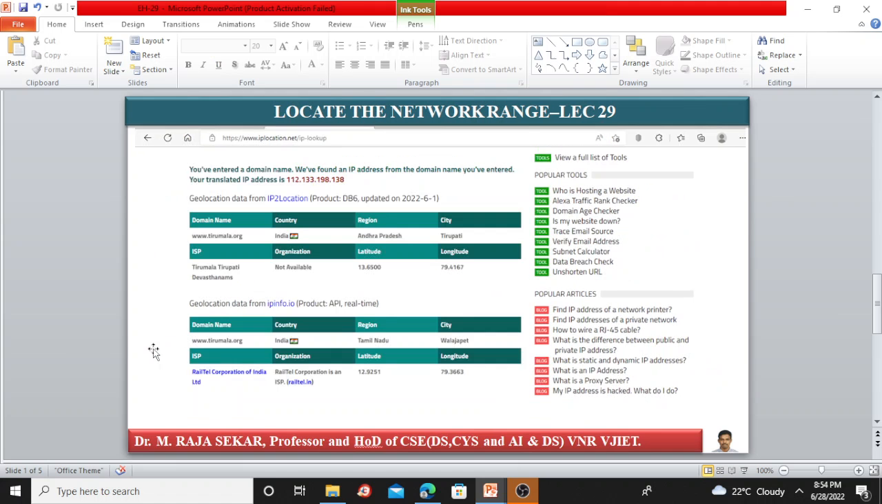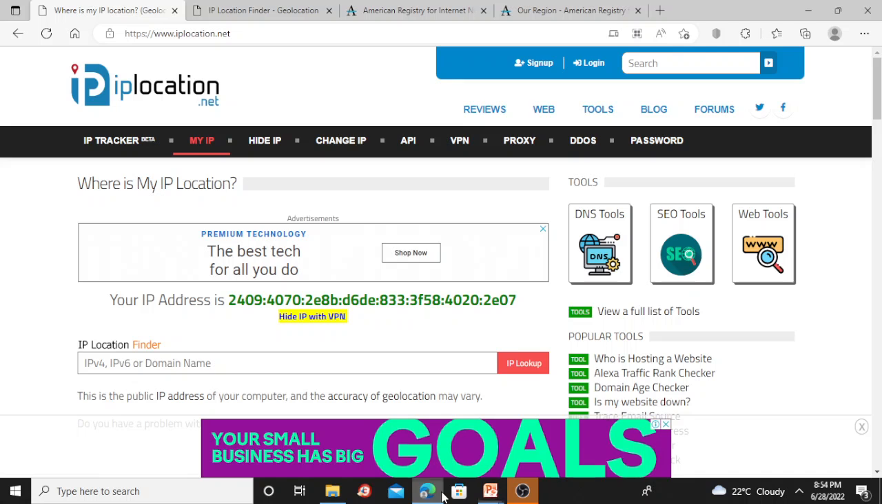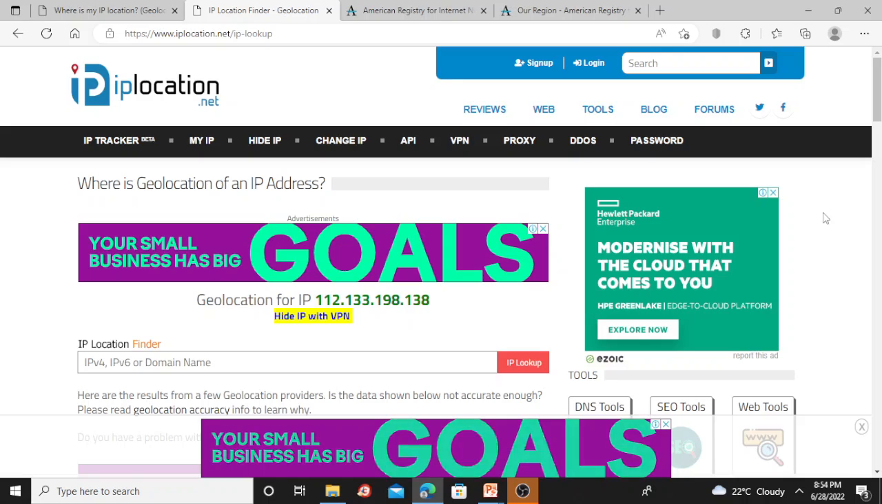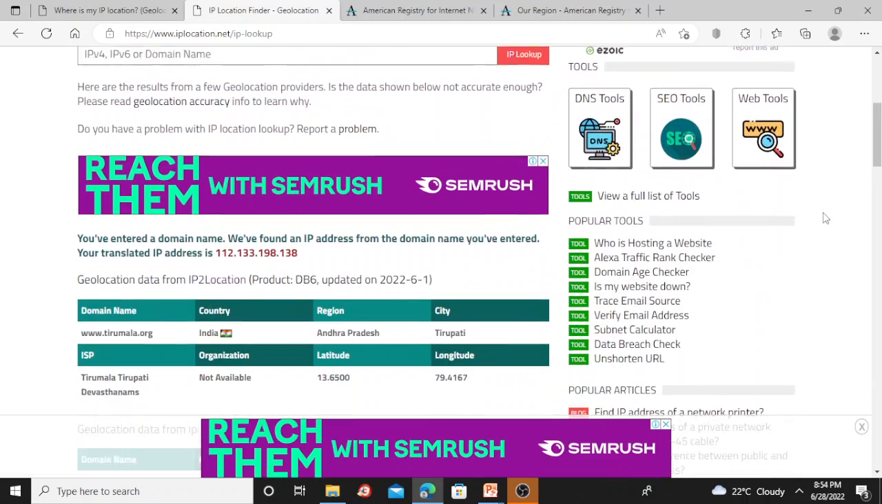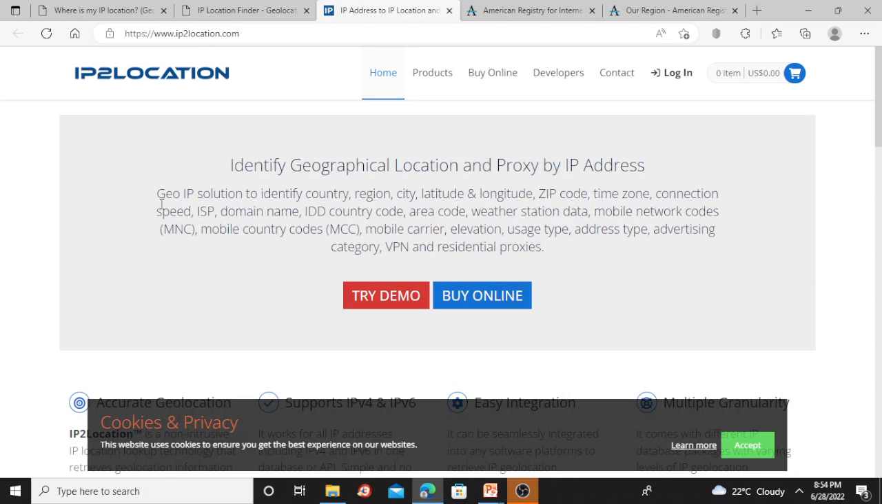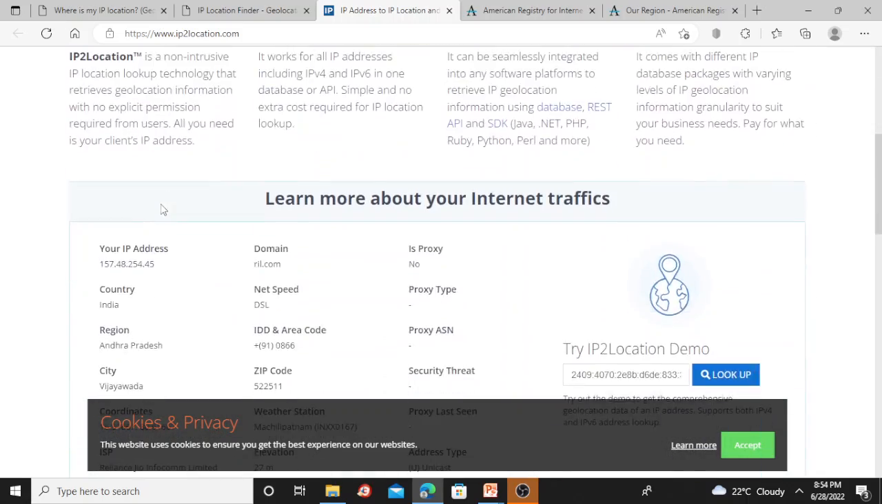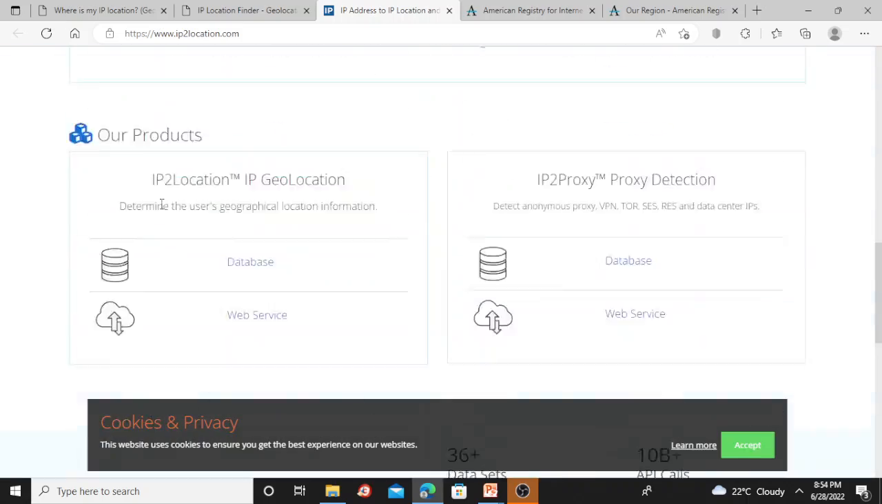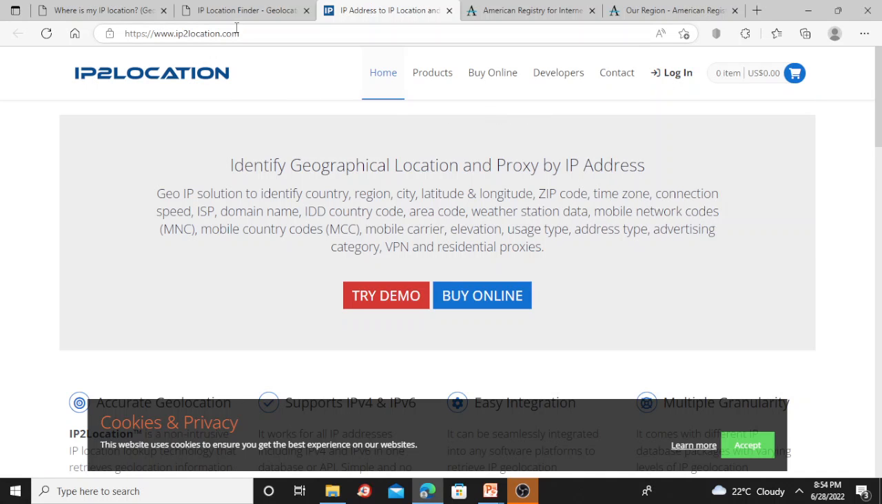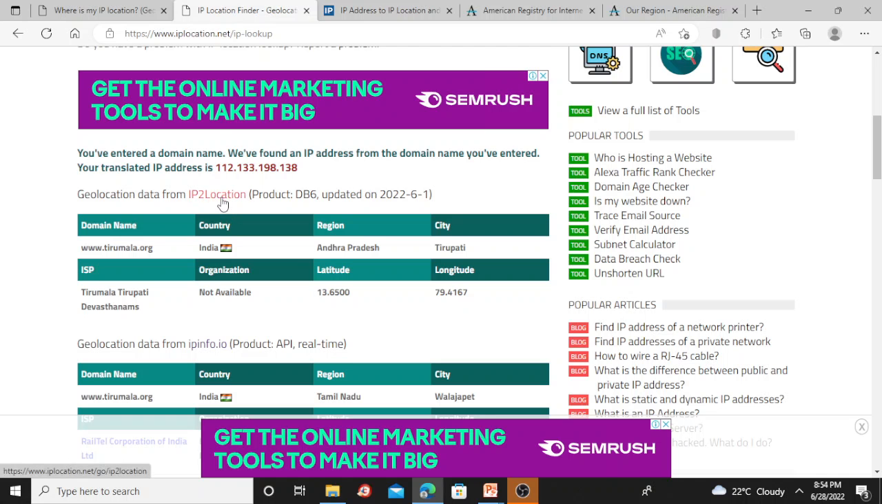Let me go to this particular website and check this one. This is iplocation.net. If I enter tirumala.org, I will get this. Just see here, we have IP2Location. If I press IP2Location, you will get IP2Location. Just explore this particular website. You will get so much information. Try to log in and register and understand things related to IP2Location.